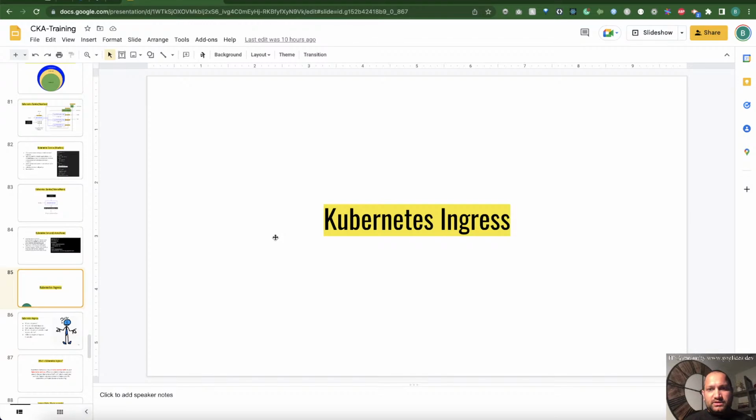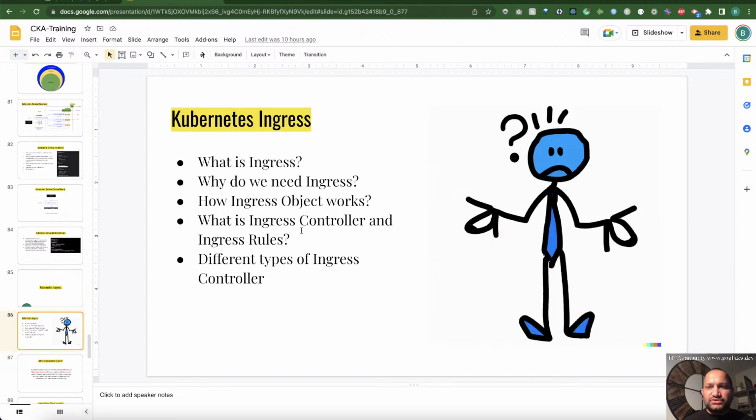In today's session, what I'm planning to do is talk about Kubernetes Ingress. If you are not familiar with the Kubernetes Ingress process, or what Kubernetes Ingress is, I will talk about this Kubernetes Ingress in today's session.